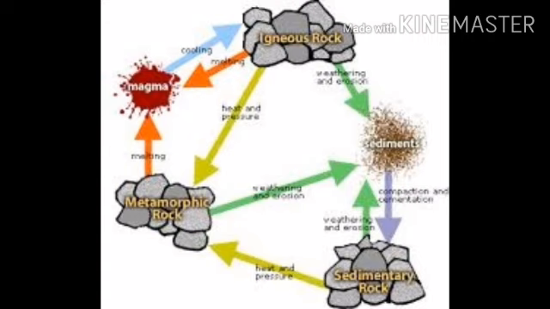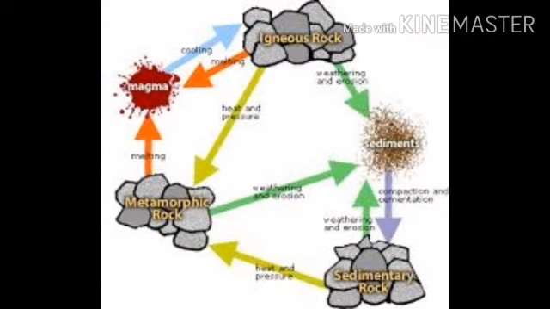And now once the metamorphic rock is formed, the process of weathering and erosion takes place, and this again leads to the formation of sediments. These sediments, when compacted and cemented together, form sedimentary rock. So there is a continuous cycle, and there is a constant formation of igneous rocks, sedimentary rocks and metamorphic rocks.